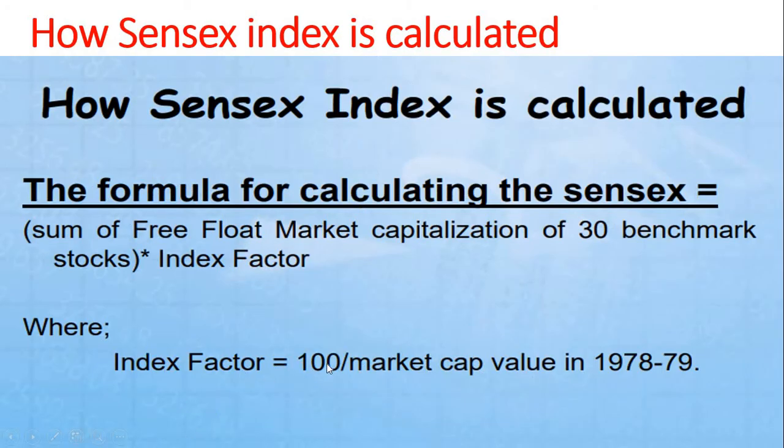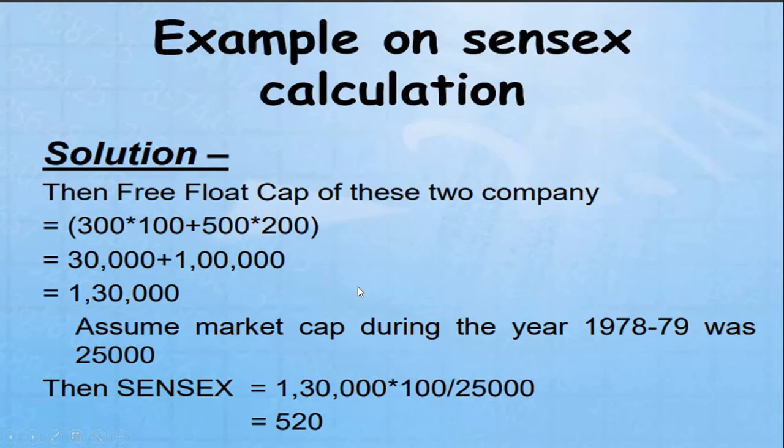Index factor is equal to 100 divided by the market capitalization value in the year 78-79. That market capitalization value during 78-79 was assumed to be 25,000. We have taken 100 as the Sensex value when the Sensex started, which is the base value of the Sensex. That is 100 divided by 25,000.